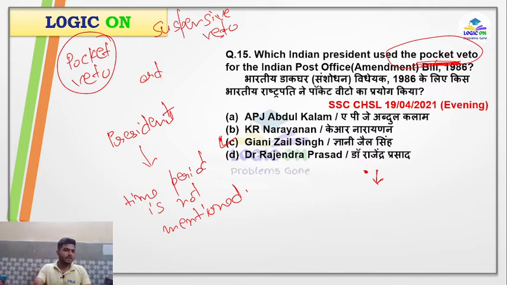So from here, the president takes advantage. Whenever the president thinks that this bill should not be passed, what he does is he just keeps the bill on his table. That is, he does not refuse to give his assent, and he does not give back the bill for reconsideration. He just keeps the bill on his table but does not take any action.